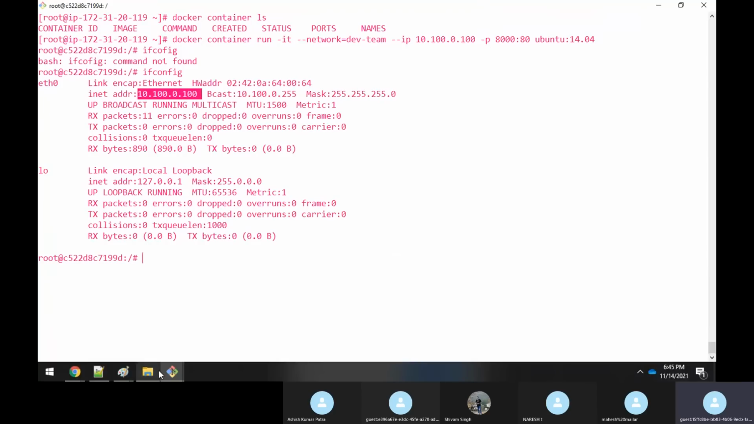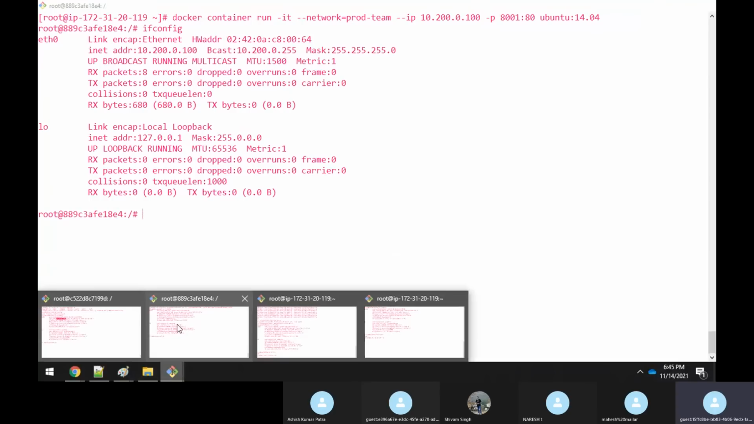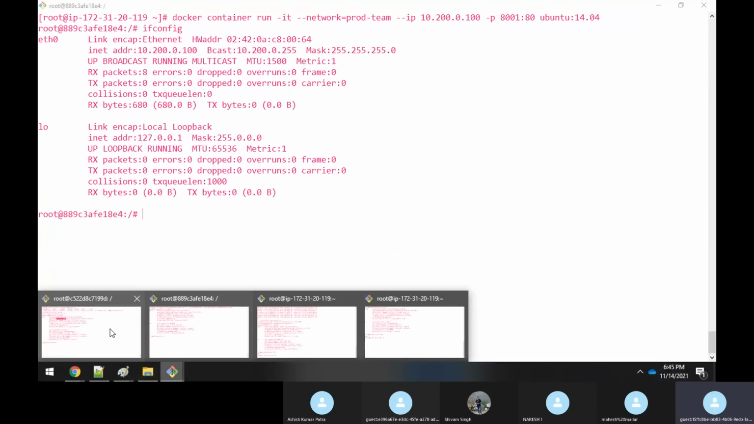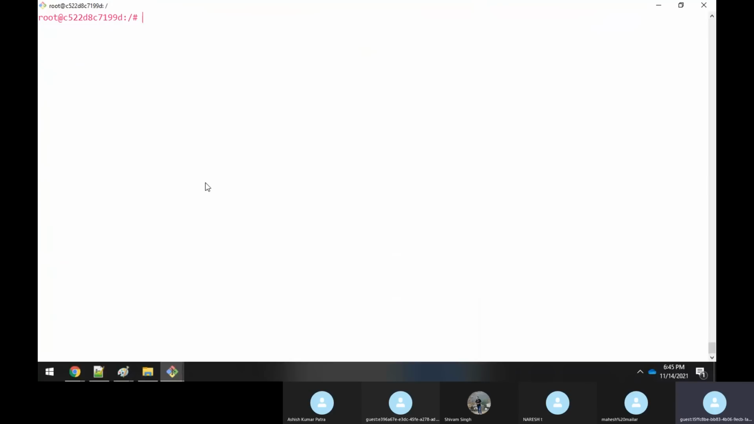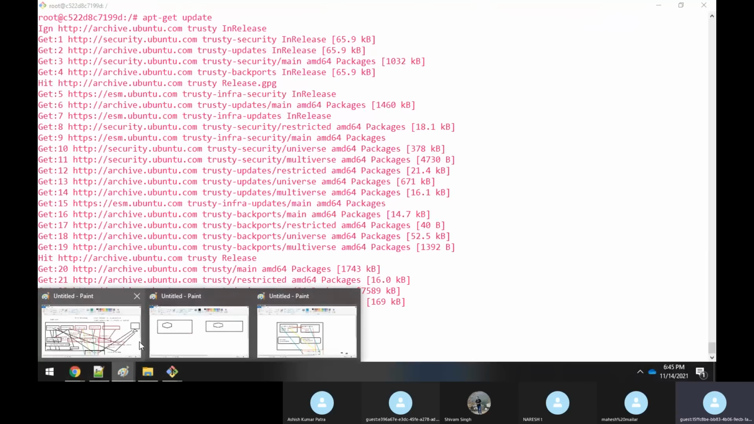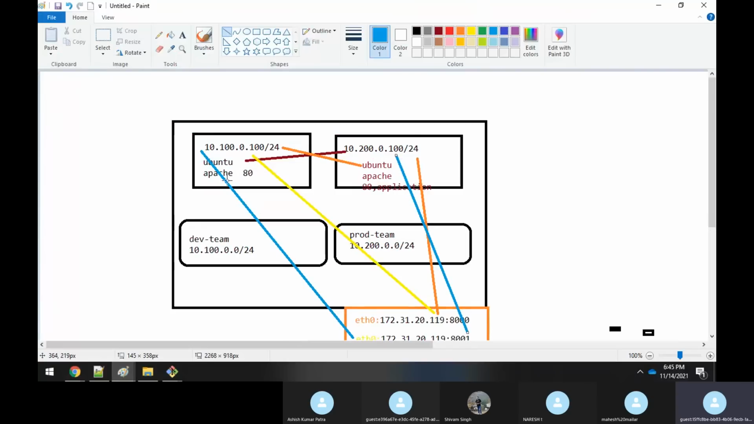Correct, sir. Now I want to communicate with these two containers. So what you have to do is let me install Apache here. How to install it, we have seen many times. First you have to do an apt-get update, to update the package. In the first scenario, I'm installing Apache here. This container has to communicate with this container. So I'm setting up Apache, enabling it, and then hosting some application here.